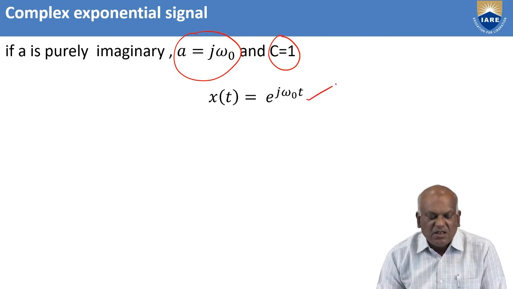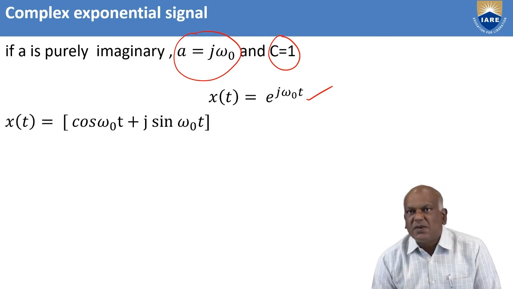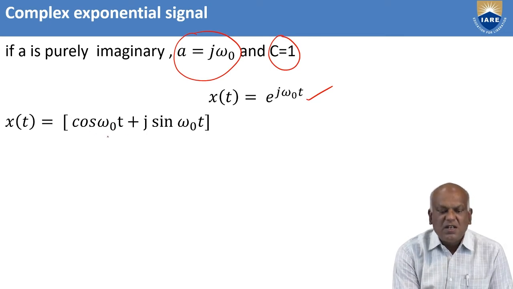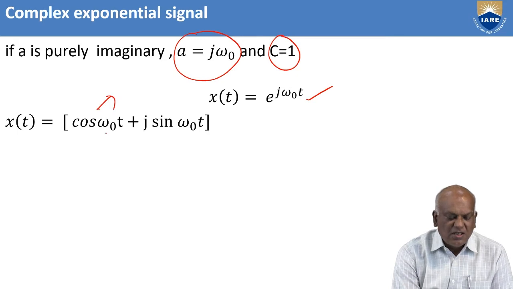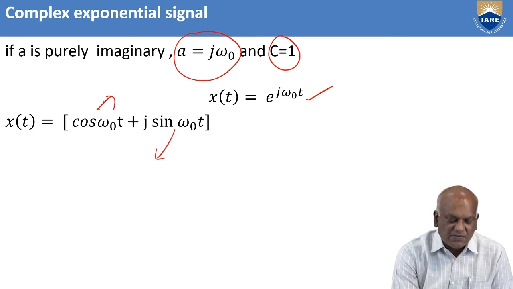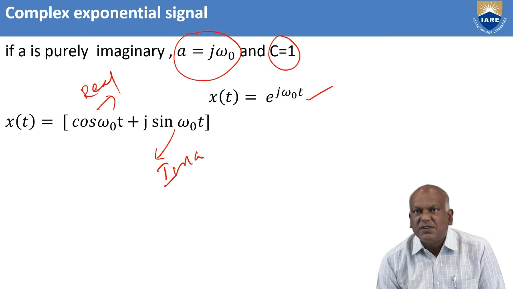You know Euler's formula. According to Euler's formula, x of t can be written as cos omega naught t plus j sin omega naught t. This is the real part of x of t and this is the imaginary part of x of t.